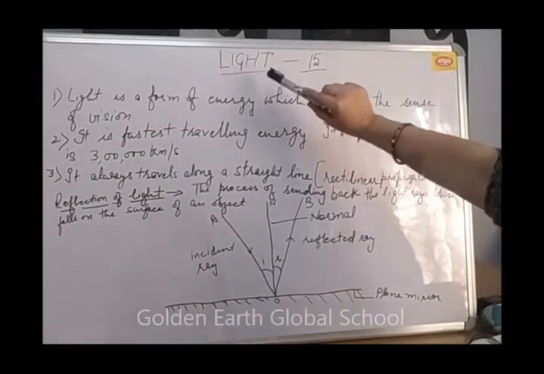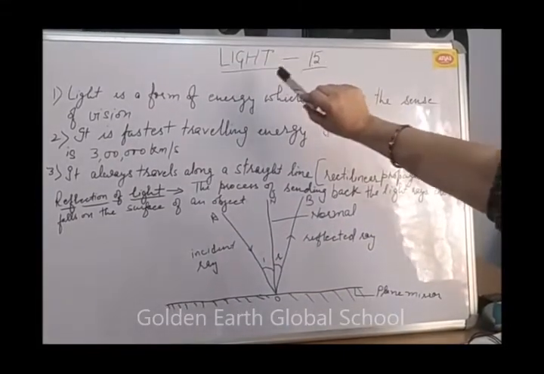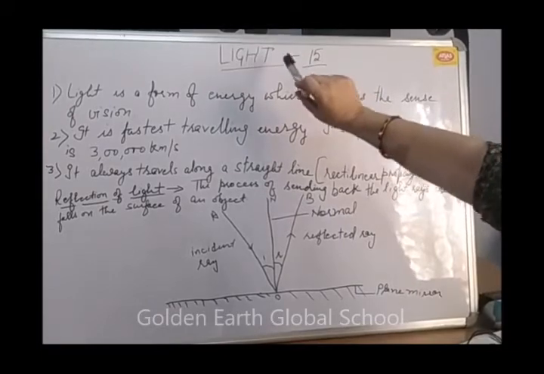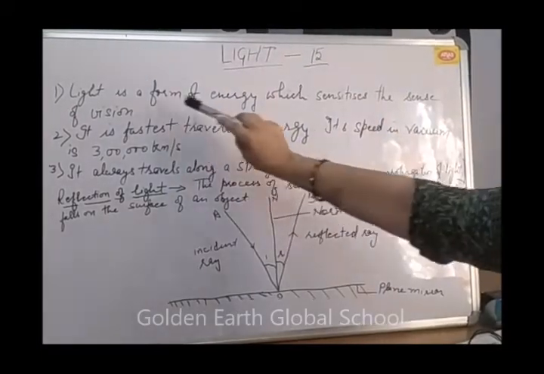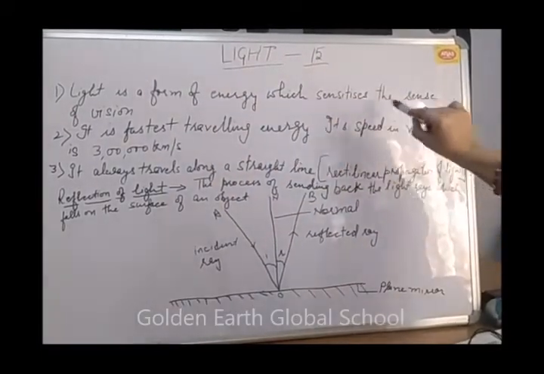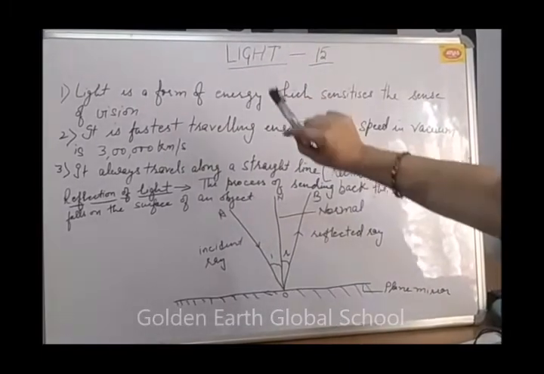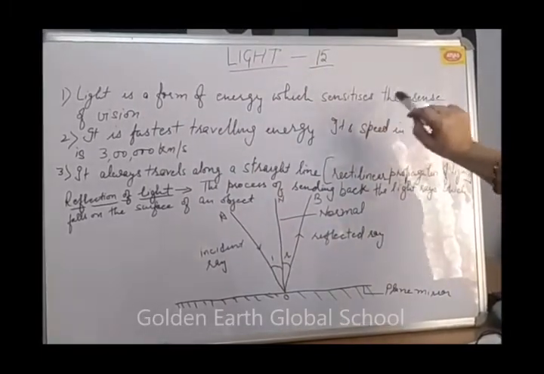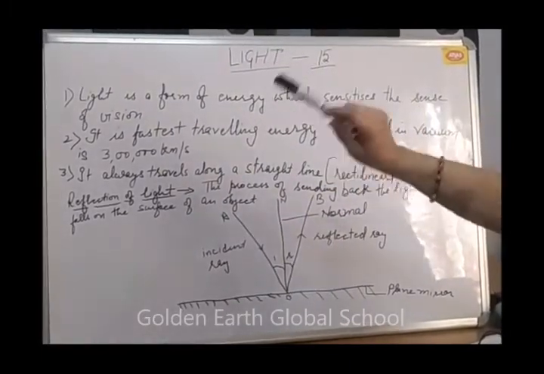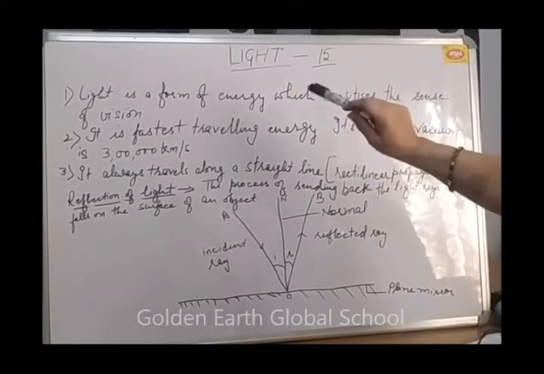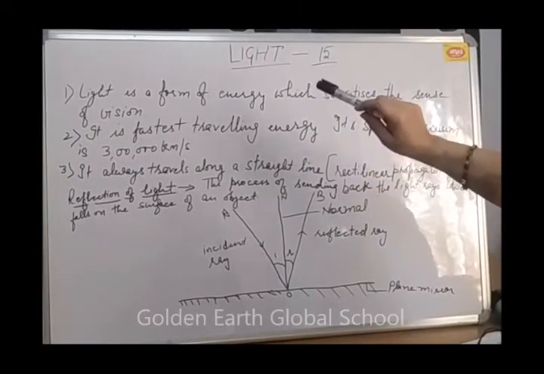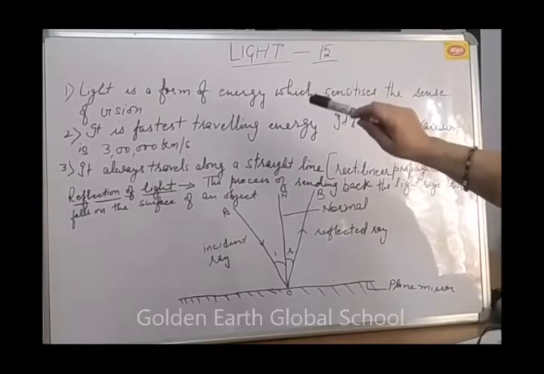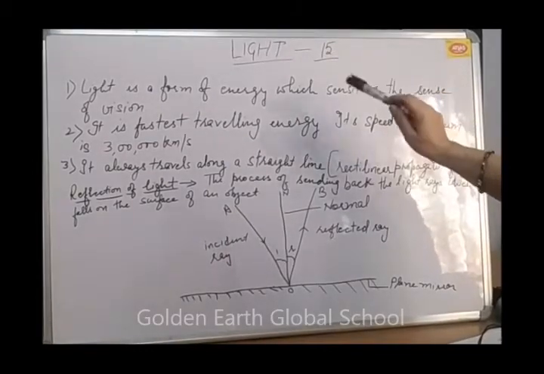Yes, today we are going to start our chapter number 15, light. First of all, what is light? Light is a form of energy which sensitizes the sense of vision. Here, what is the meaning of sensitize the sense of vision in human? It means if light is there, then we are able to see the things, objects, or other creatures.